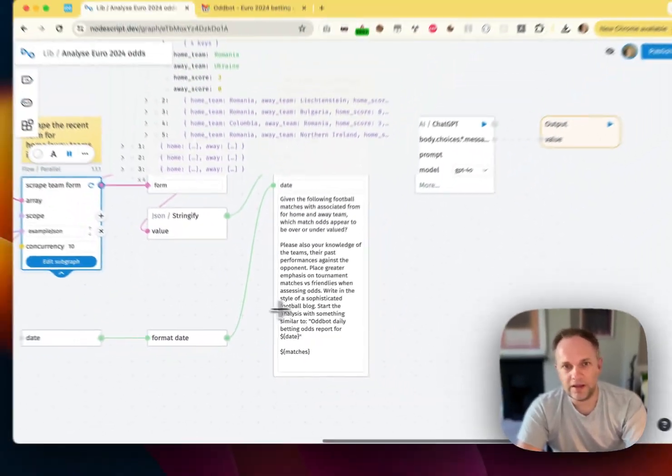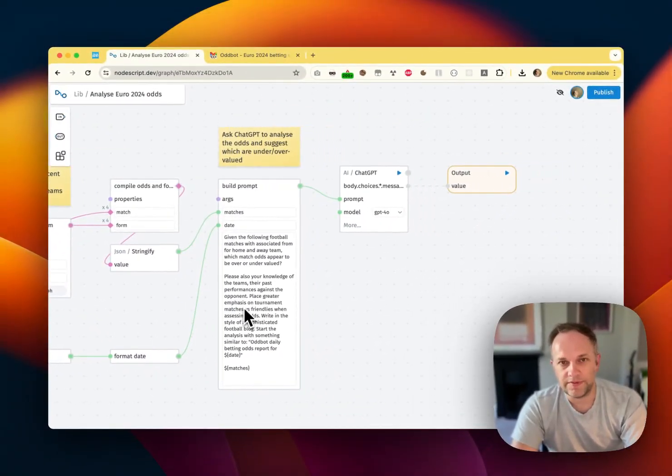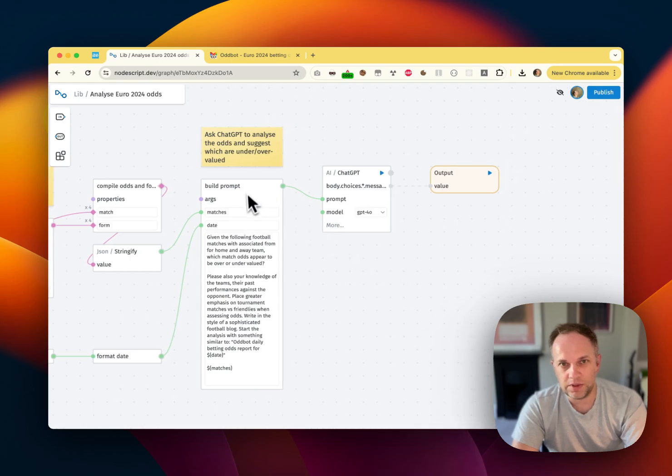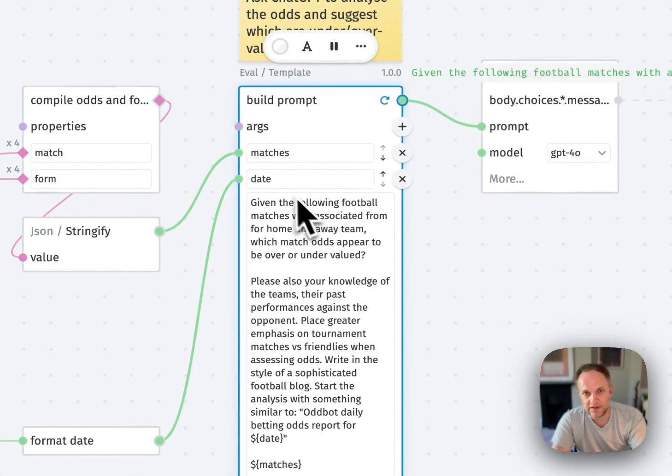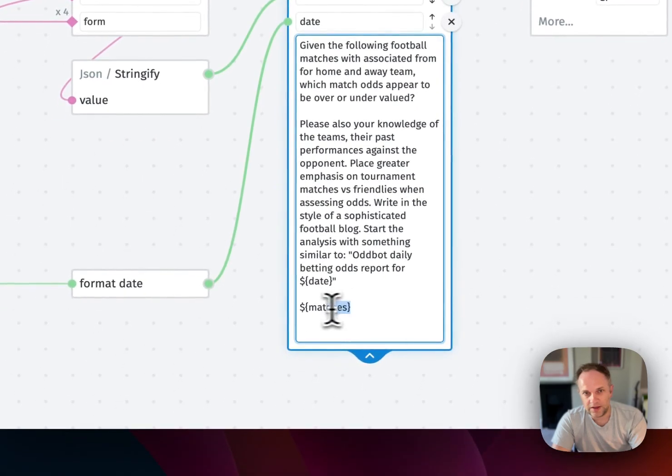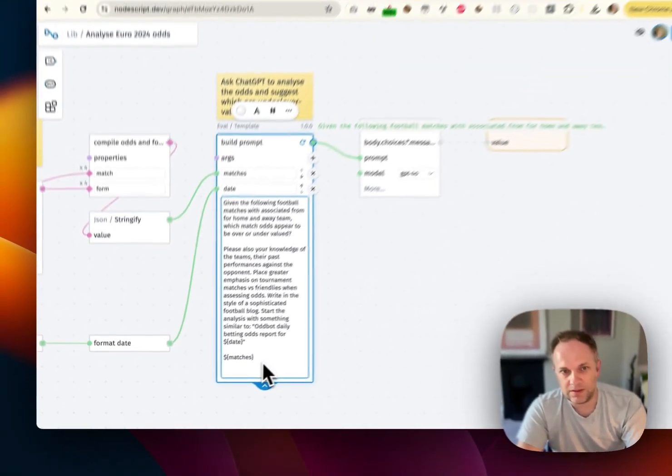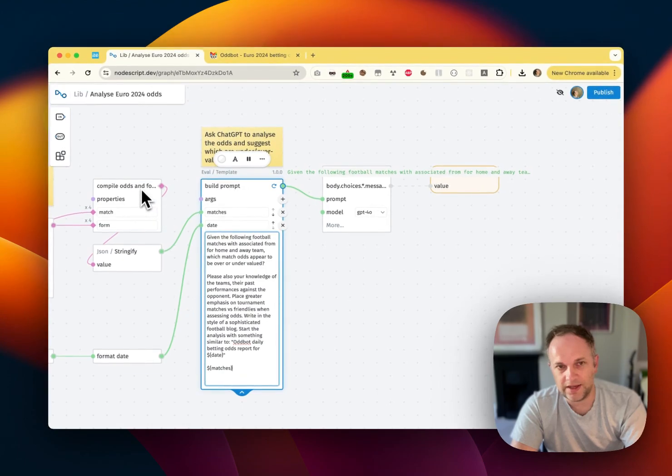And then finally, we want to gather all of this information together and use it to build a prompt that we send to ChatGPT so that Oddbot can create some kind of intelligent analysis on the betting odds and decide which ones are good and which ones are bad. So this is the prompt that you can see here. So this is a simple text template, and then down here we insert the matches, and that contains all of the odds and then the away and the home form for each of the teams.